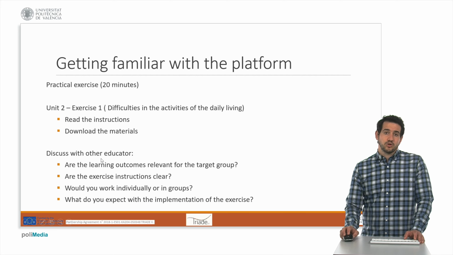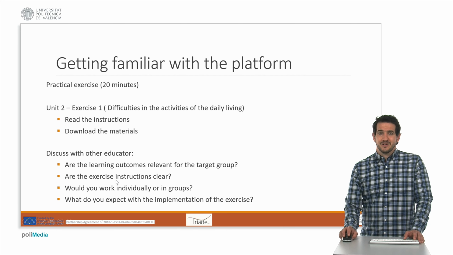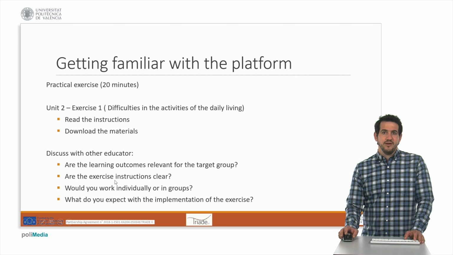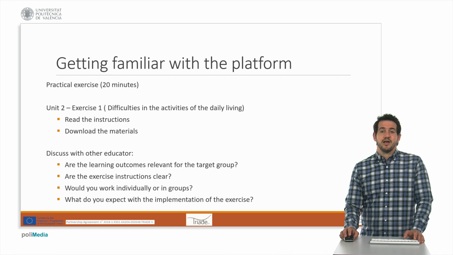Are the learning outcomes relevant for the target group you are working with? Is the exercise completely and fully described, or are there gaps in the description you may want to fill up? How would you like to work with your clients, individually or in group? And most important, what do you expect from your clients whenever you have developed this exercise in the short and in the mid-term?